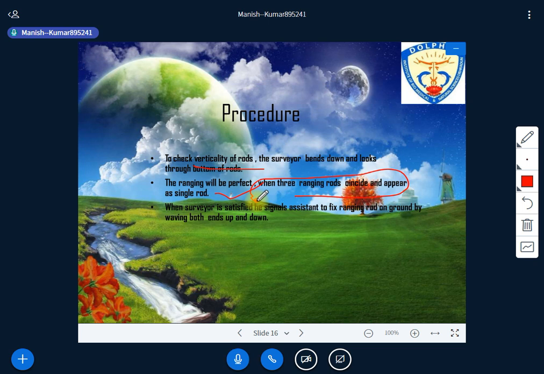Similarly, when the surveyor is satisfied that the ranging rod is fixed properly, he has to wave both hands up and down, and the confirmation is given through this. You get that? So these are certain hand movements.